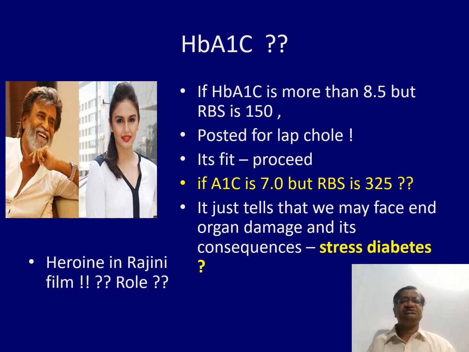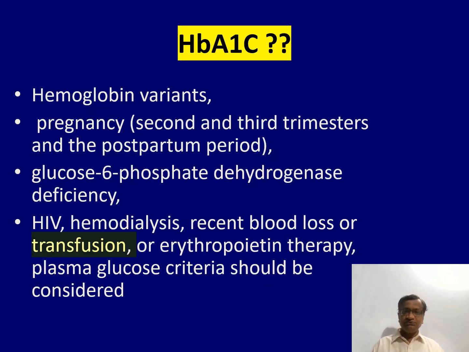They may have some things. There's one more thing: if you have a sugar of 200 in a trauma and your HbA1c is only 6, then you may think it is a case of stress diabetes. Hemoglobin variants may be there. G6PD deficiency may be there. The patient may be on hemodialysis, or have had recent blood transfusion or erythropoietin therapy.